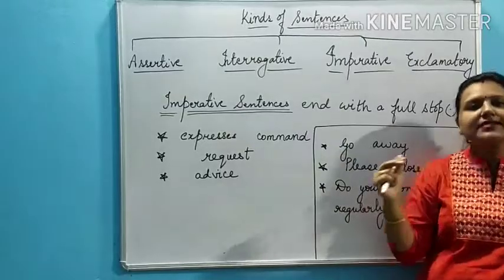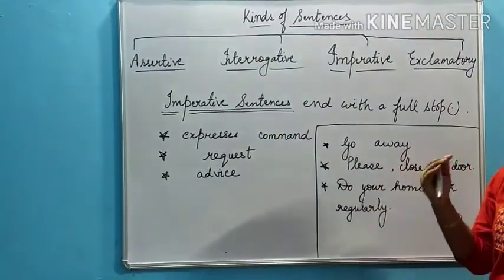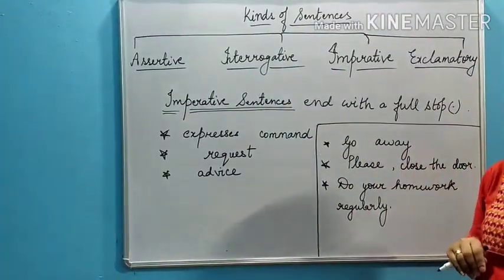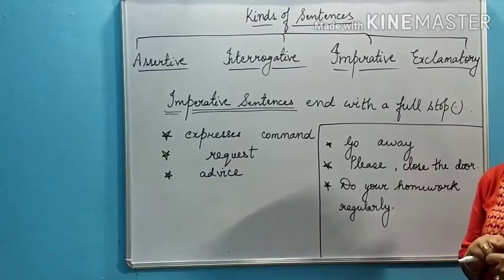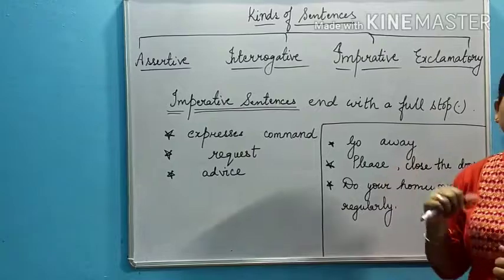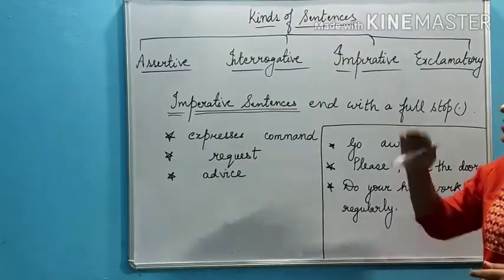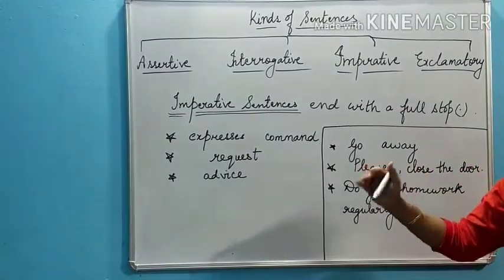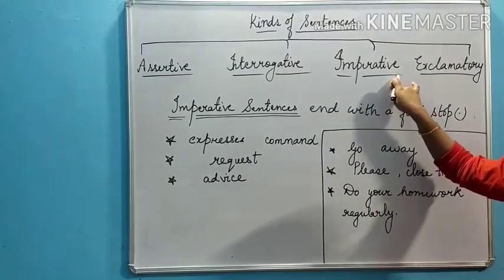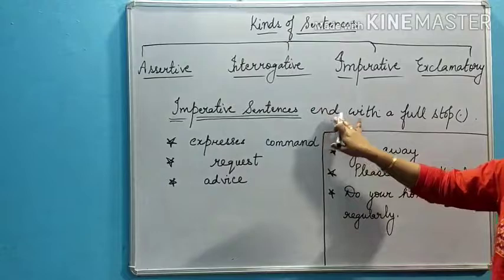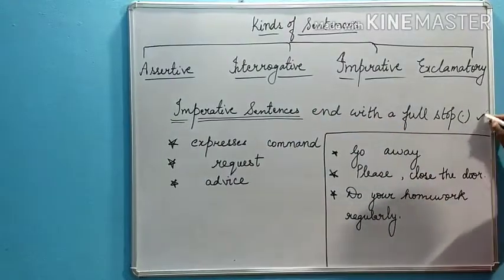If we find any sentence from which we can easily understand that a command is given, or a request is being placed, or advice is being given by someone, then such sentences fall under the category of imperative sentences. And imperative sentences always end with a full stop.